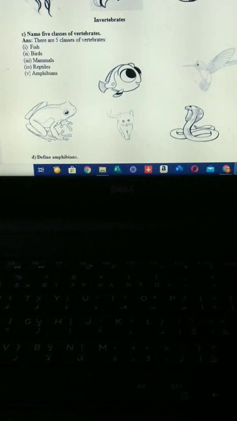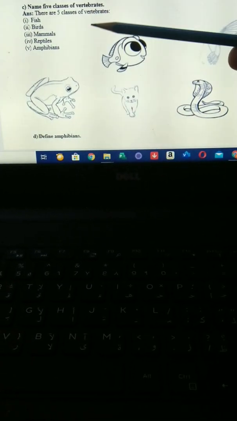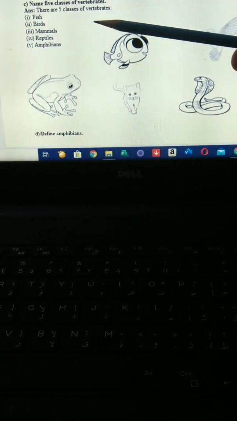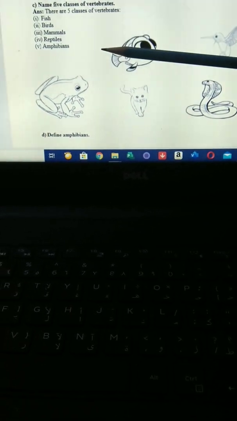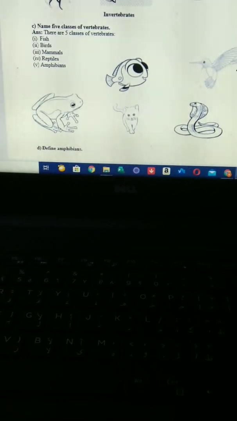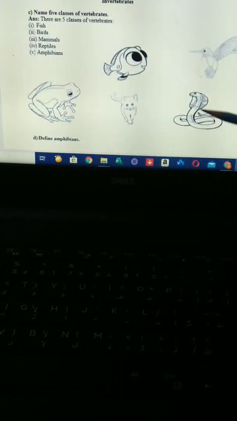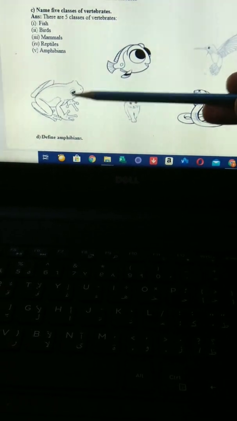So the answer is, there are 5 classes of vertebrates. 1, fish. 2, bird. 3, mammals. 4, reptiles. And 5, amphibians. Fish, bird, reptiles, mammals, amphibians.